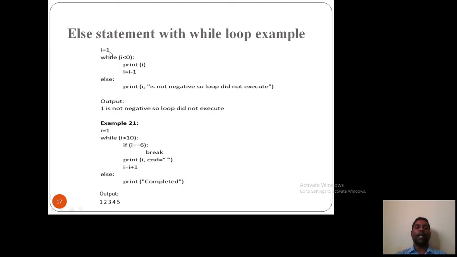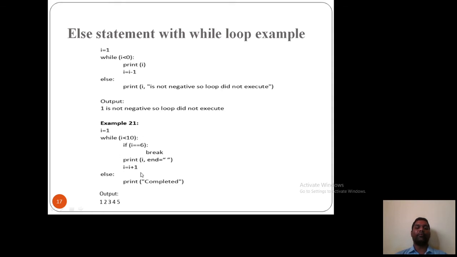i = 1, while i < 0: print i, i = i - 1, else: print i is negative, so loop did not execute. So what I am doing here: i is 1, i less than 0 is false. False means it will automatically go to the else part. This condition: 1 is not negative, so the loop did not execute.